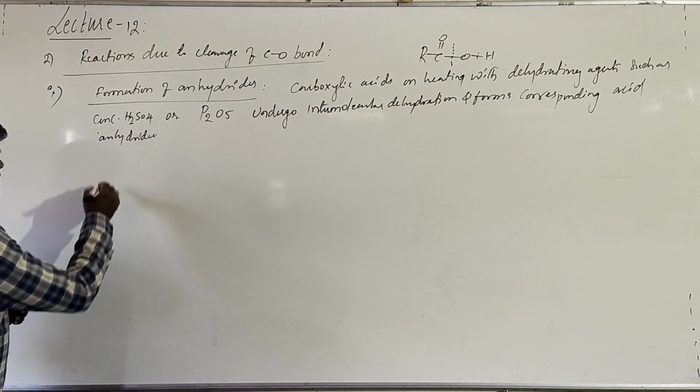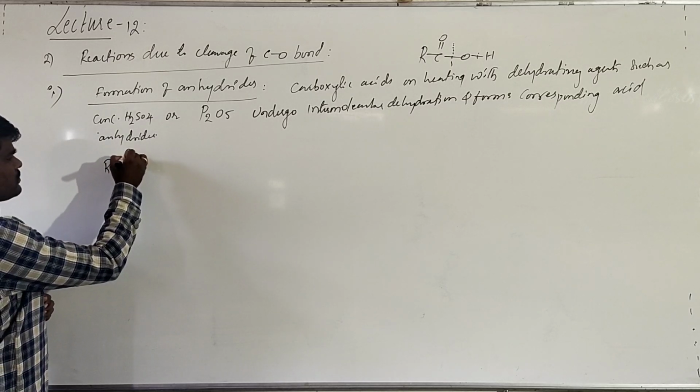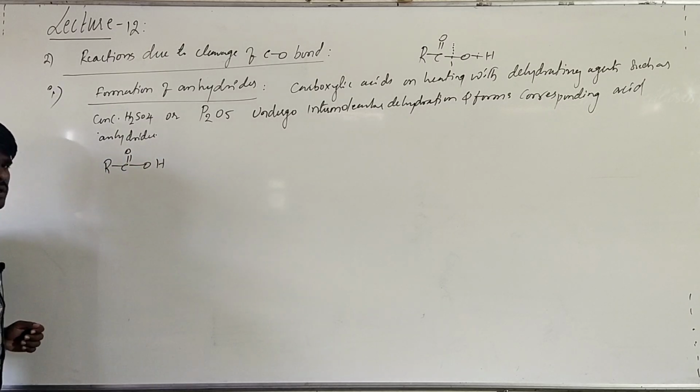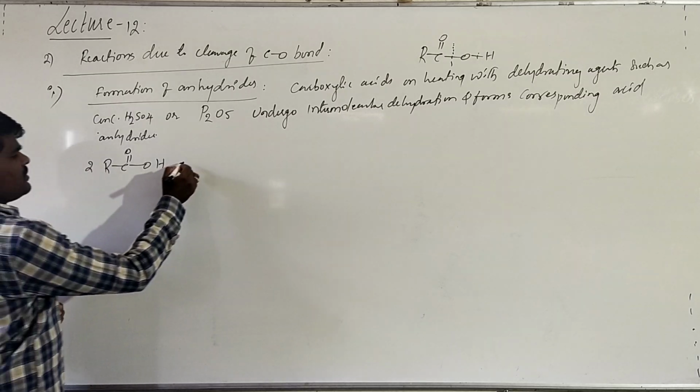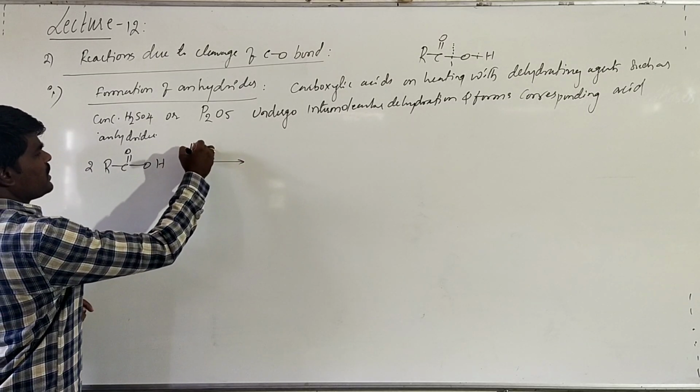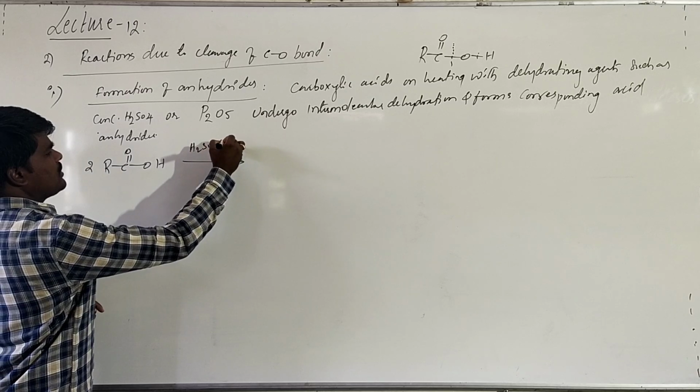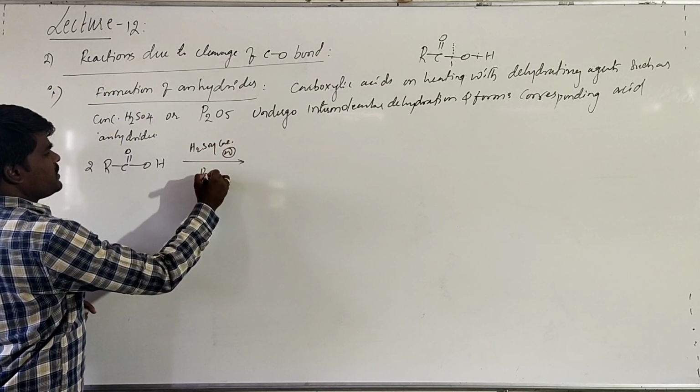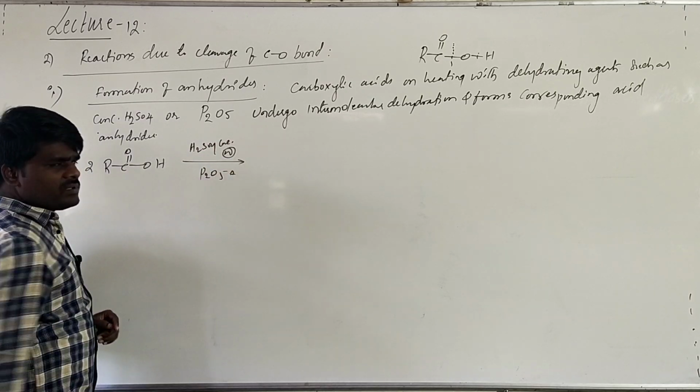If you want to discuss a general example, take two molecules of carboxylic acid. If you are heating either in presence of concentrated H2SO4, or treating this with P2O5, what happens?